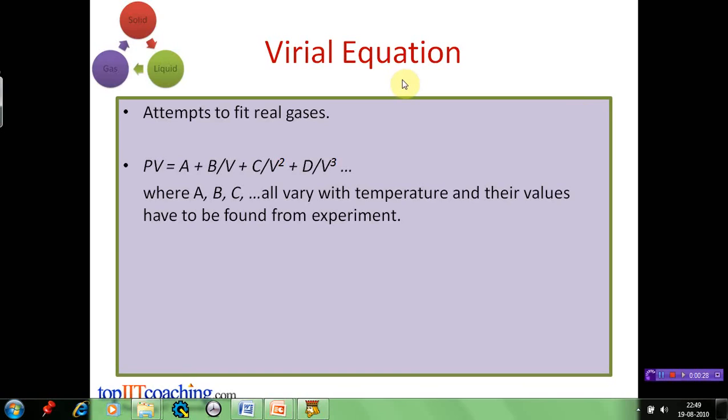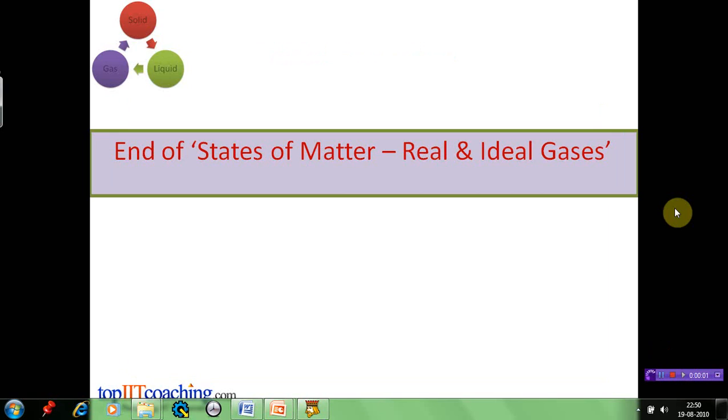There have been other attempts to find an equation that fits real gases. One that has proved fairly successful is called the virial equation. It looks like this. PV is equal to A plus B upon V plus C upon V square plus D upon V cube and so on. Here A, B, C all vary with temperature and their values have to be found from experiment. However, the values of some of them can be predicted from theory also.